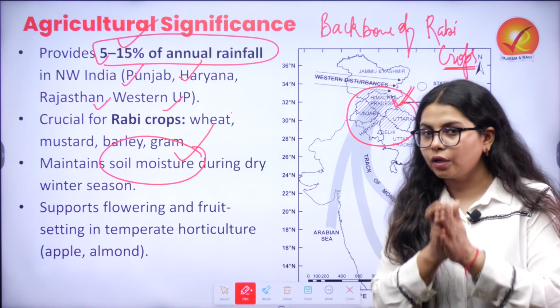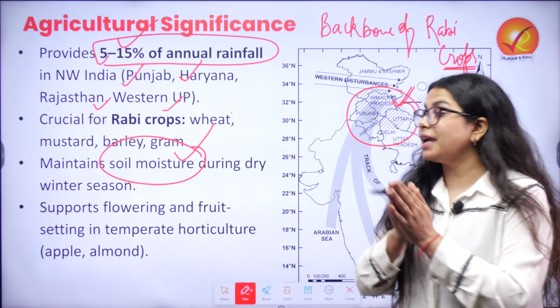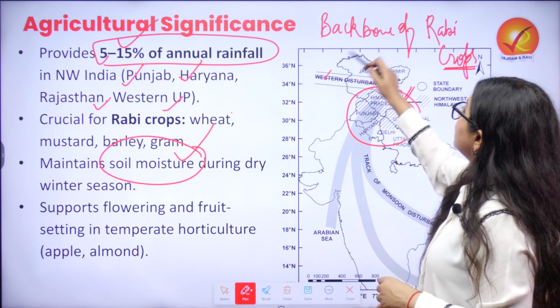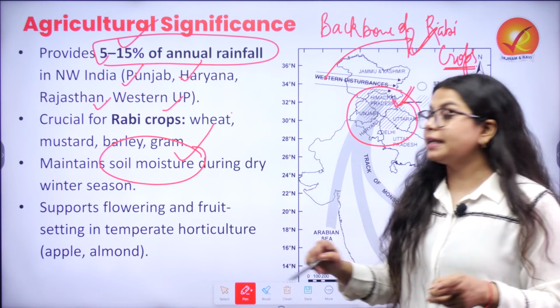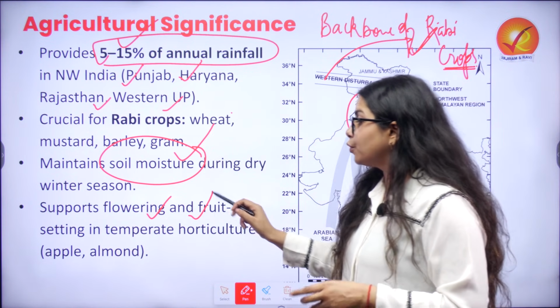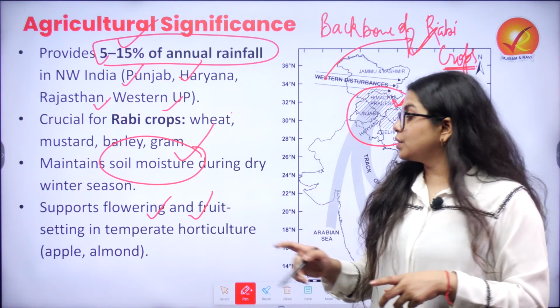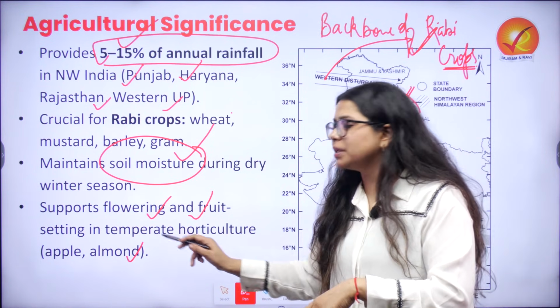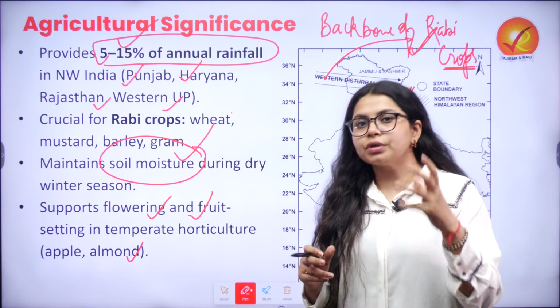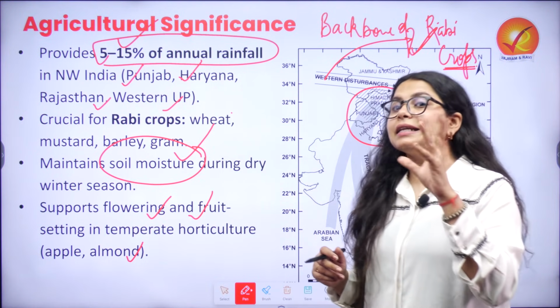So if rainfall does not occur, then it would be extremely difficult to facilitate the Rabi crops, and it also facilitates flowering as well as fruit setting, which we get to see in temperate horticulture. For example, apple, then we have almonds, apricots, which you usually see in the upper hilly regions.